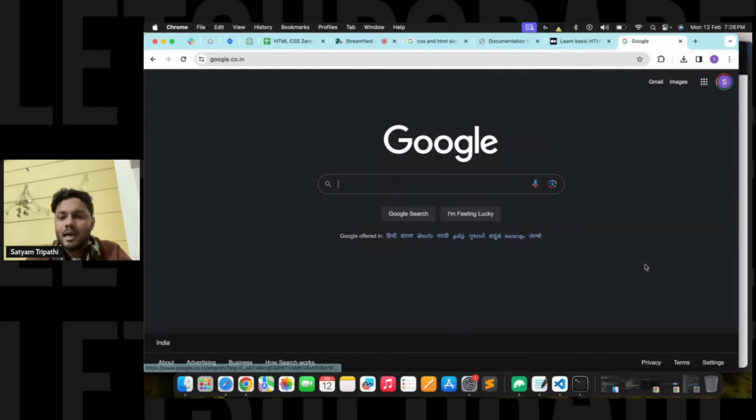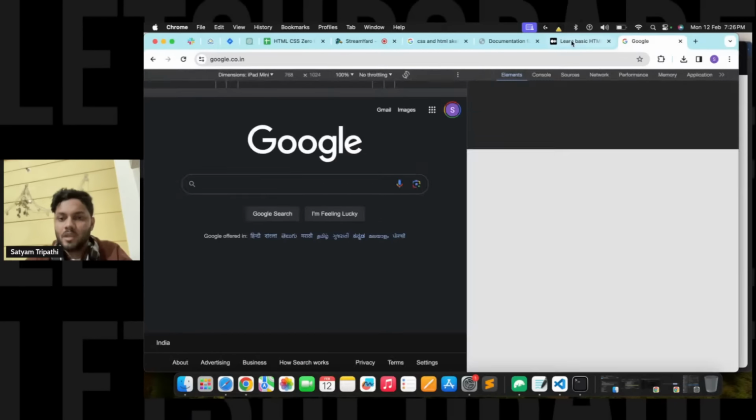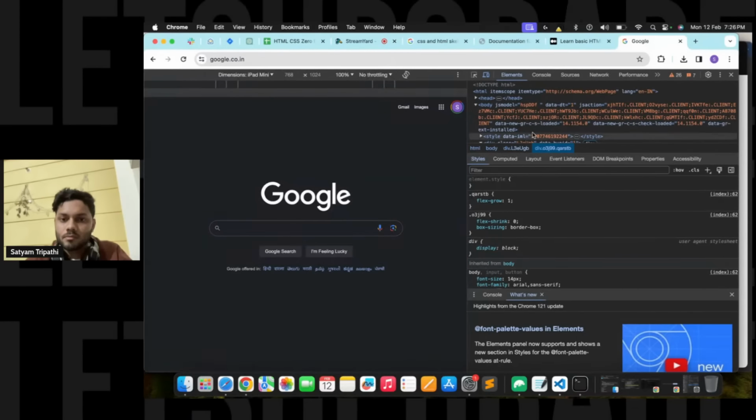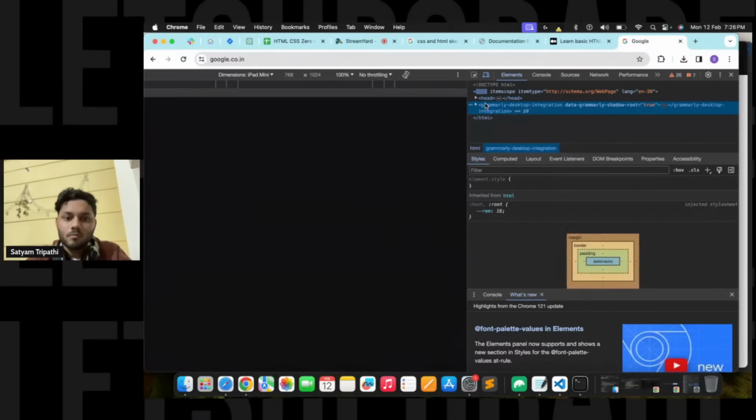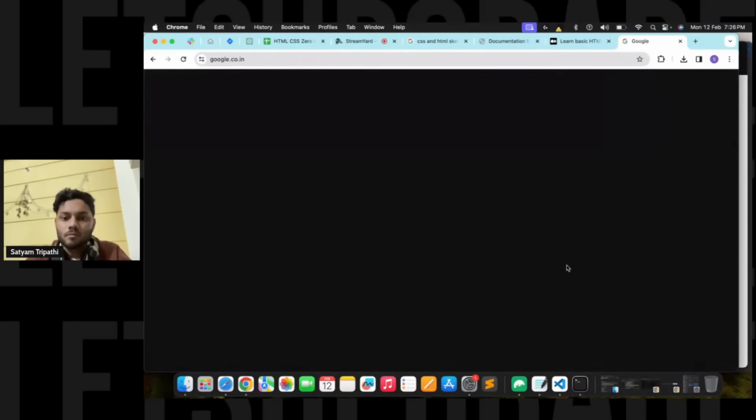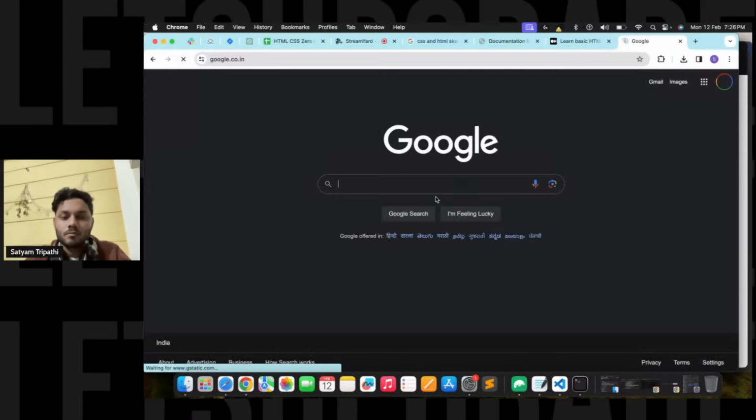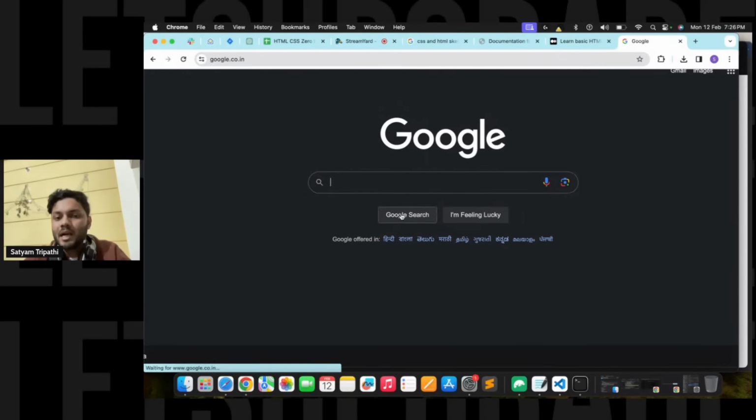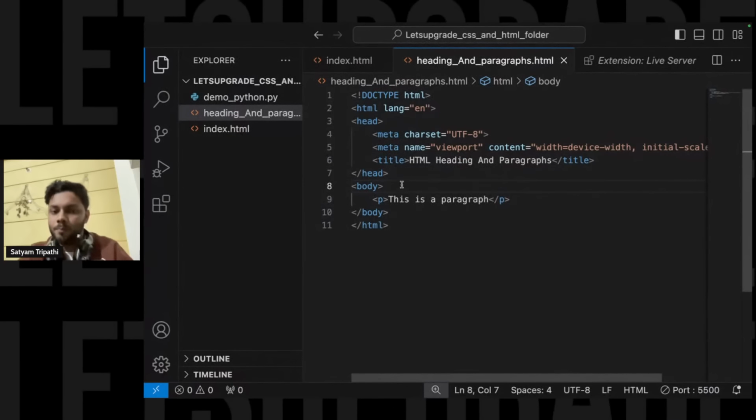That is only the HTML part that you will be able to see. But if I refresh it, you will again see Google search. So the same thing we are doing here in the code: we have something known as paragraphs and something known as headings.